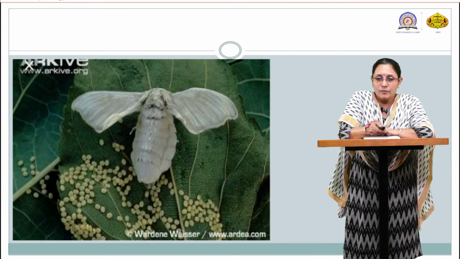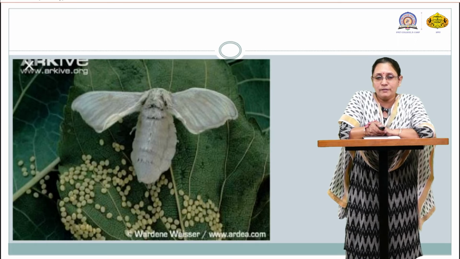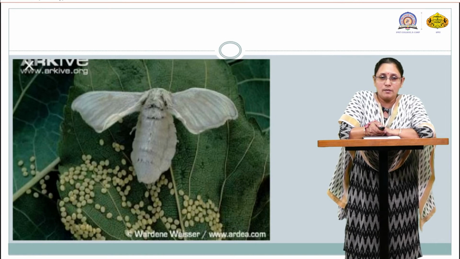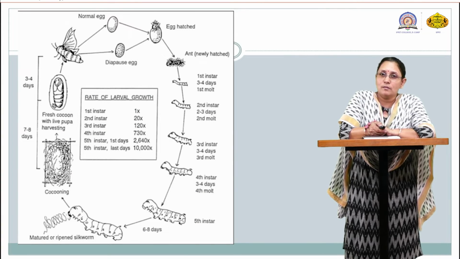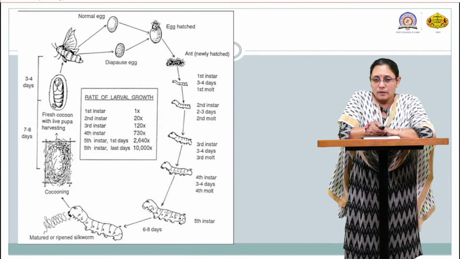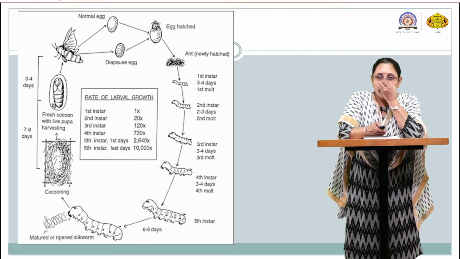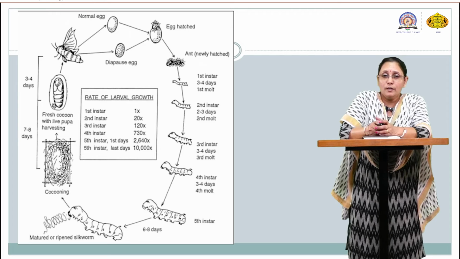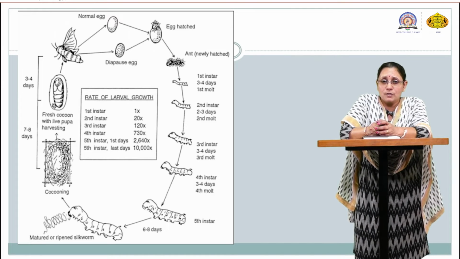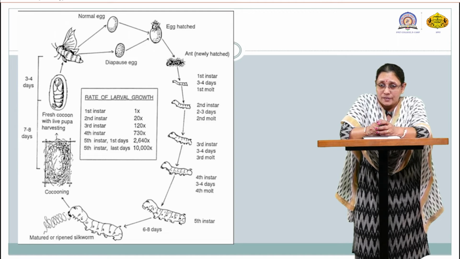of India. So this is the picture of the eggs laid by this particular insect or moth, and this is the image of the life cycle. In this life cycle image, what you can see? You can see the different life stages with the different instar larvae, etc.